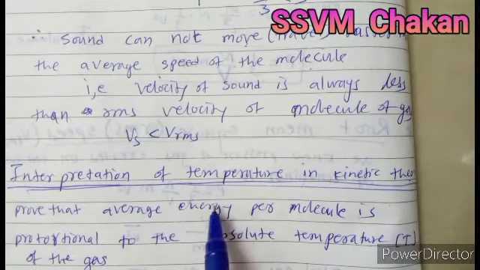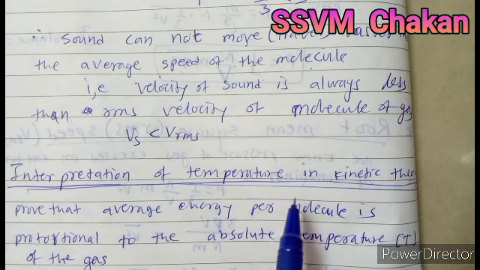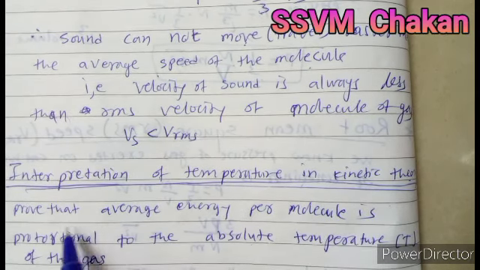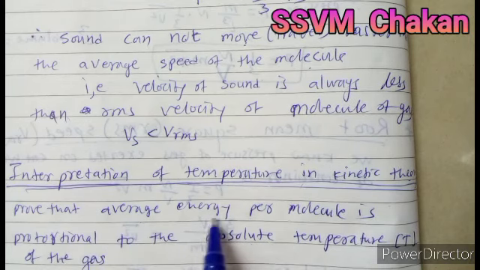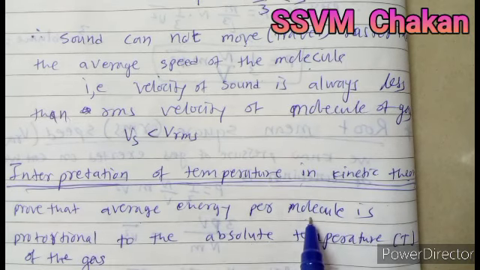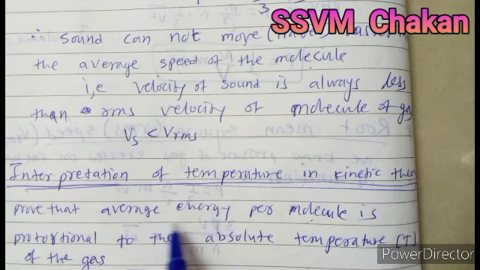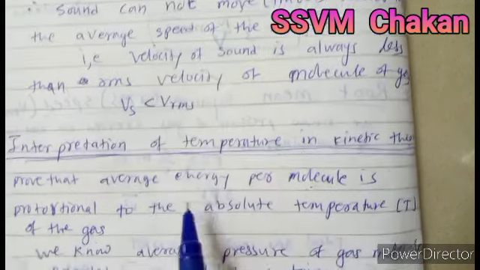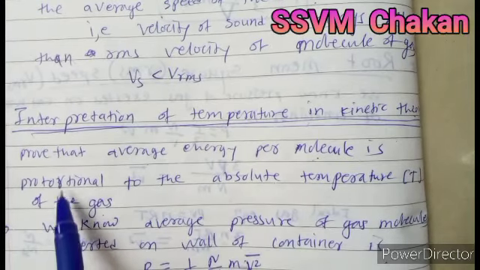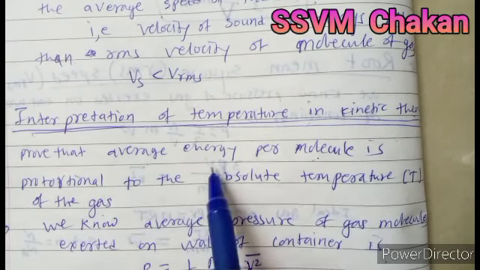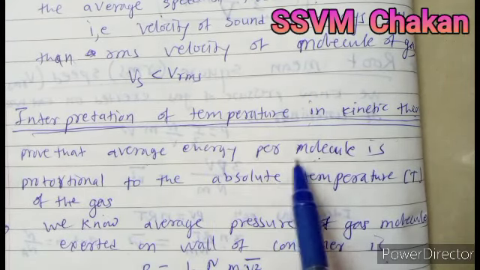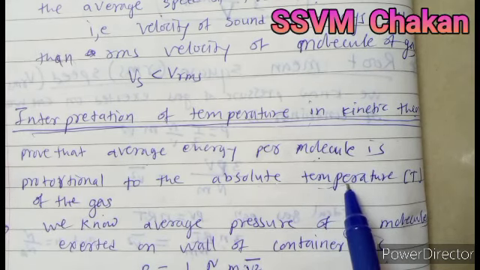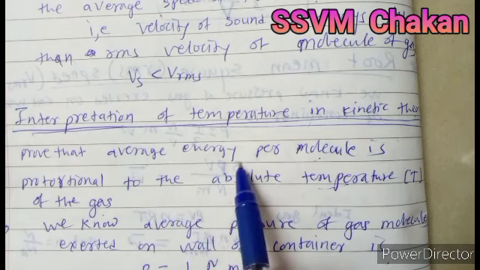Interpretation of temperature in kinetic theory. Here we calculate the average energy per molecule, and we see the relation of this average energy per molecule with the temperature. So, question-wise, prove that the average energy per molecule is proportional to absolute temperature. We derive this equation.